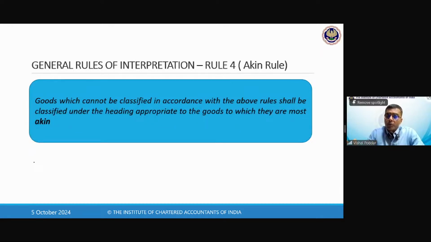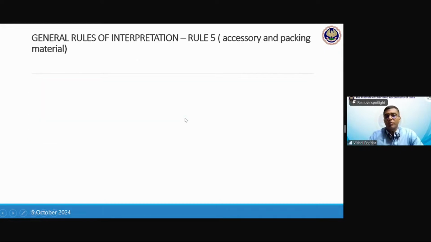See, the above rules up to 3 are applicable when you find a heading, but the headings are more than one. So it is 2 or 3 headings, then which rule: specific rule, character rule, tiebreaker rule, etc. But if you don't find any heading at all, then this says you classify your goods under the heading which is similar to your goods. So what your goods do, if there are any other goods in the entire schedule which do the same thing, with which you can say that my goods are akin. Akin means similar. They are of similar nature, similar type. So you can classify your goods in that heading.